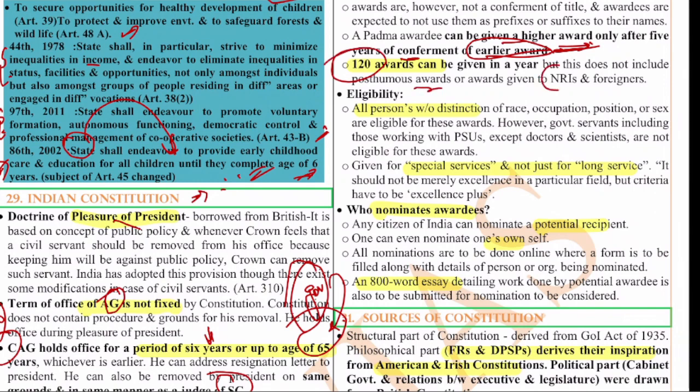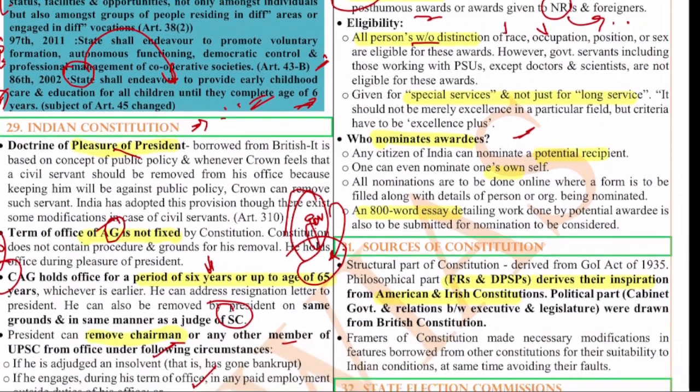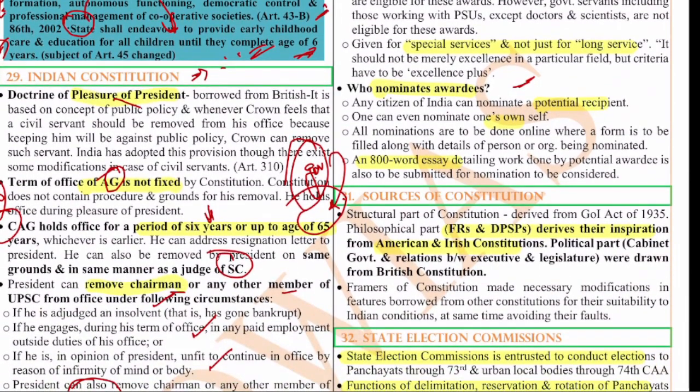Next, eligibility. All persons without distinction of race, occupation, position or sex are eligible for these awards. The nomination for the awards can be done by any person. It can be done by that person themselves, or by any other person on behalf of the person for whom the award is to be given.